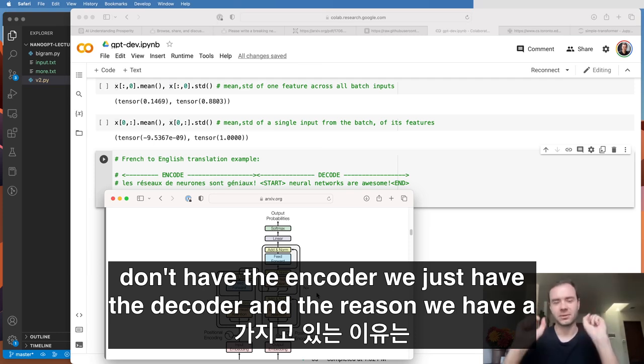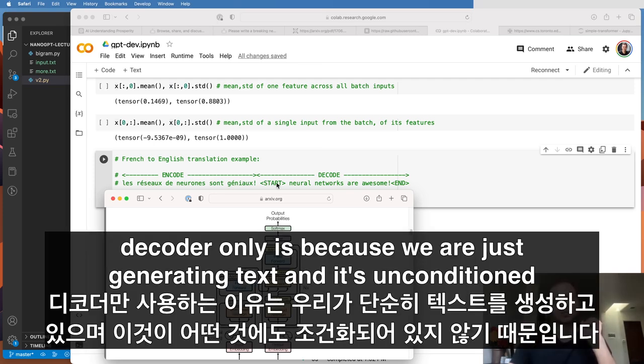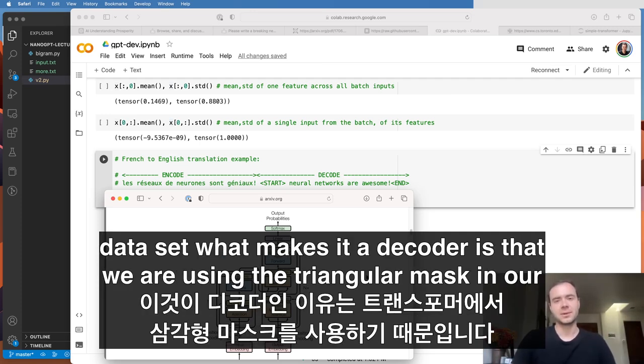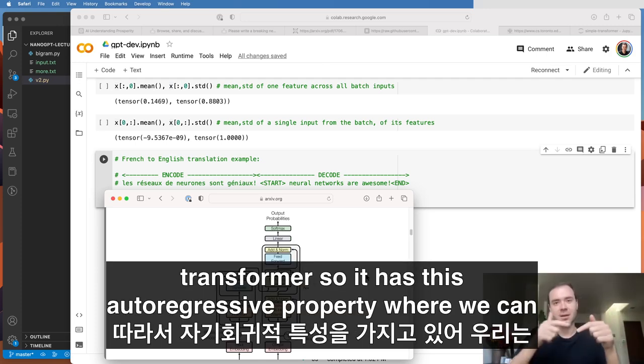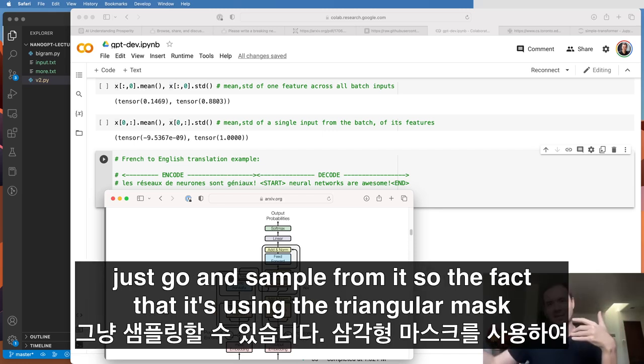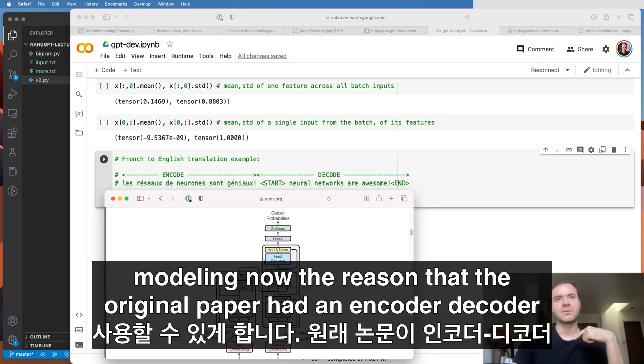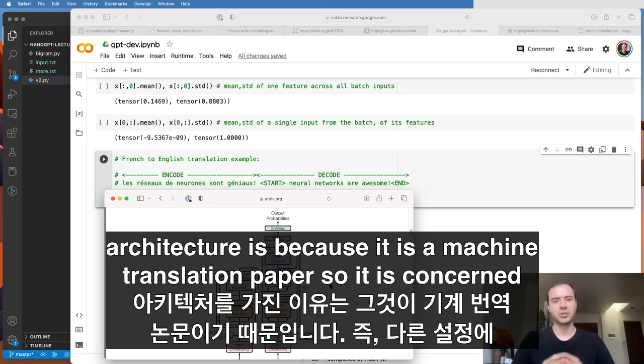And the reason we have a decoder only is because we are just generating text, and it's unconditioned on anything. We're just blabbering on according to a given data set. What makes it a decoder is that we are using the triangular mask in our transformer. So it has this autoregressive property where we can just go and sample from it. The fact that it's using the triangular mask to mask out the attention makes it a decoder, and it can be used for language modeling. Now, the reason that the original paper had an encoder-decoder architecture is because it is a machine translation paper. So it is concerned with a different setting.